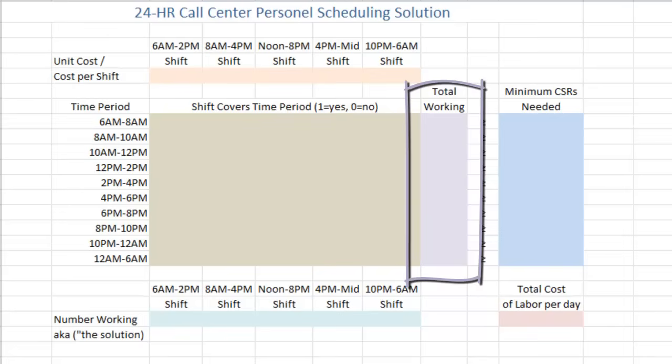Okay, and the purple column in the middle, once we're all done, that will tell us exactly how many CSRs are working during any given 2-hour period, which is fantastic. It's almost magic.